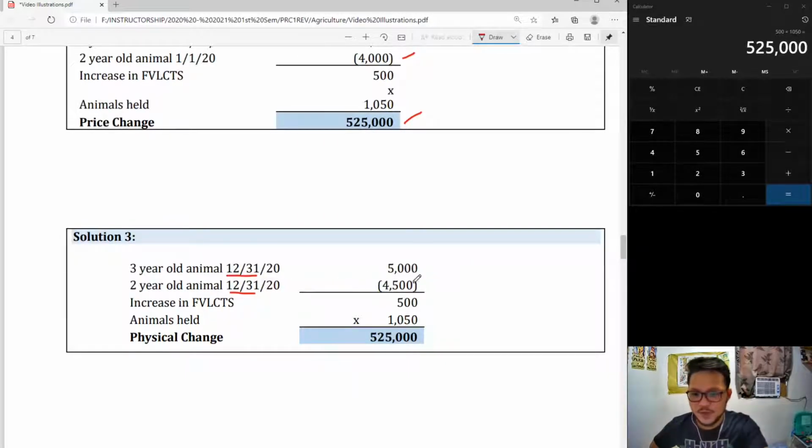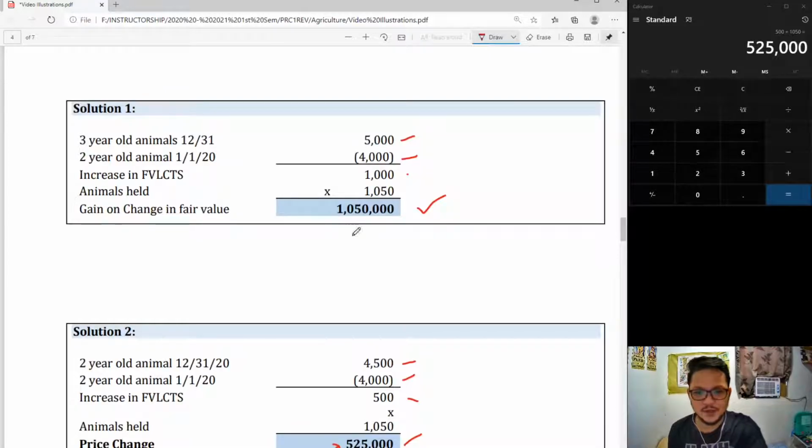So, 2-year-old animal on December 31 and 3-year-old animal on December 31. That is an increase again of 500. Coincidentally, our change is the same, so the gains are the same. Together, added, these two should be equal to your gain on change in fair value.